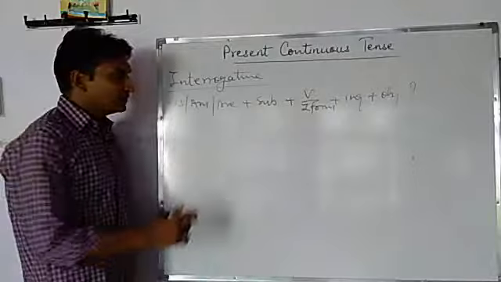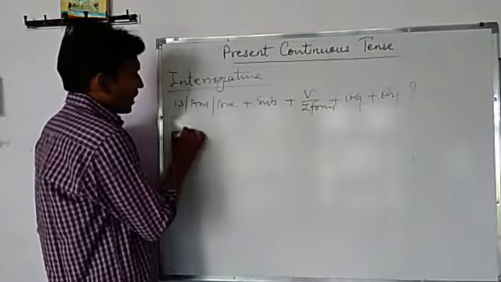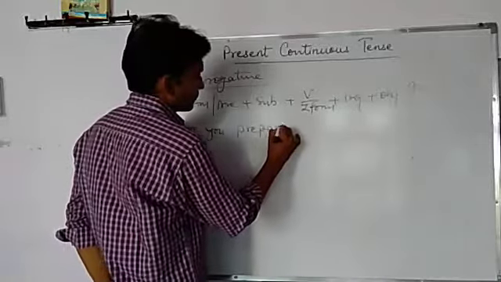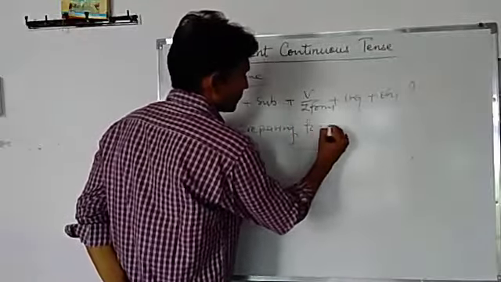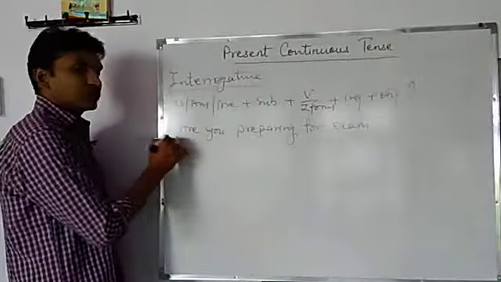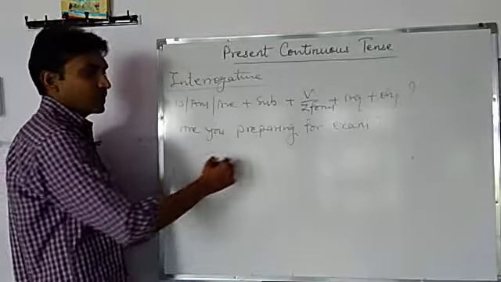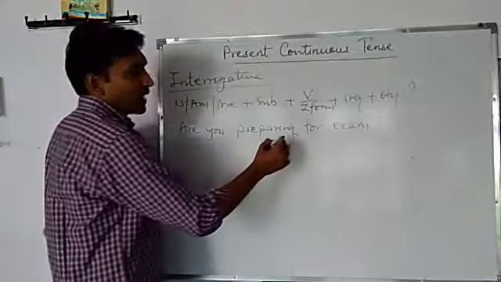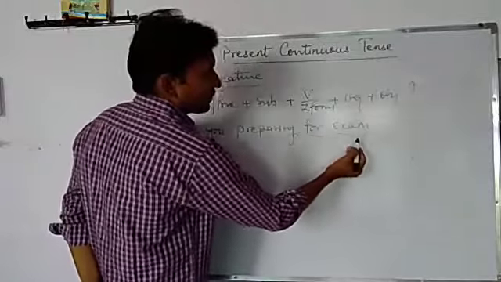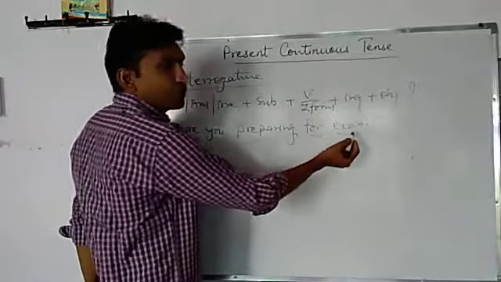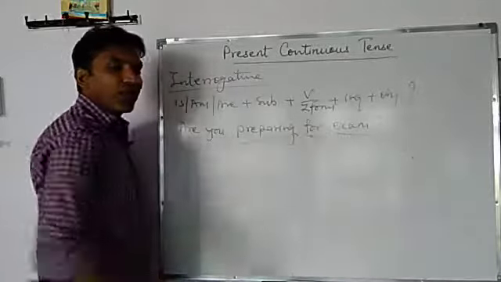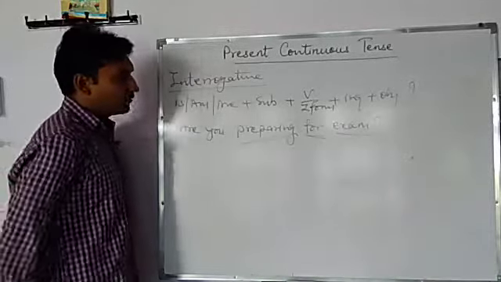So I write a sentence. Sentence is, are you preparing for exam? Here this is the helping verb, this is subject, and prepare is the main verb, and with ing it becomes preparing. Then for exam, exam is also preceded by for. Okay, so are you preparing for exam? Is it clear? One more sentence.